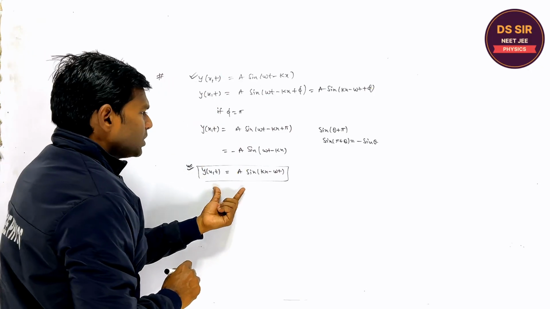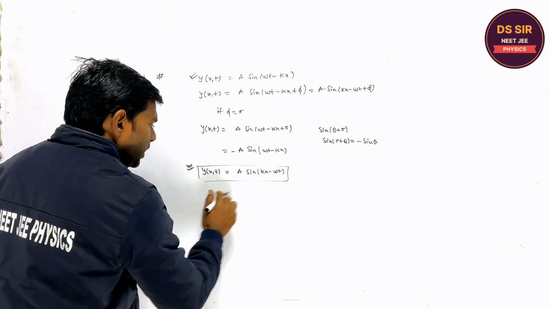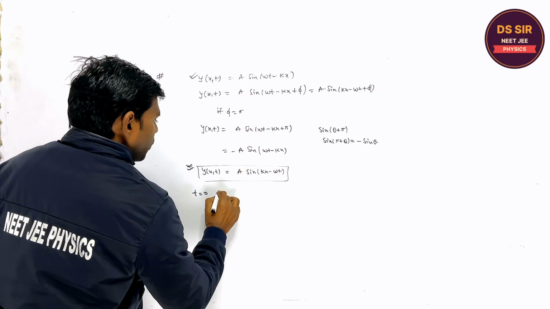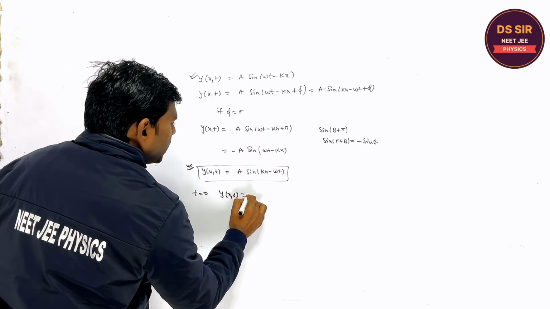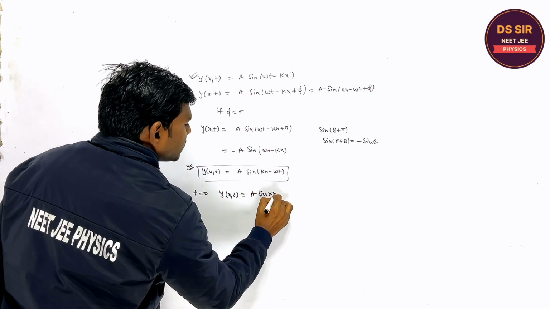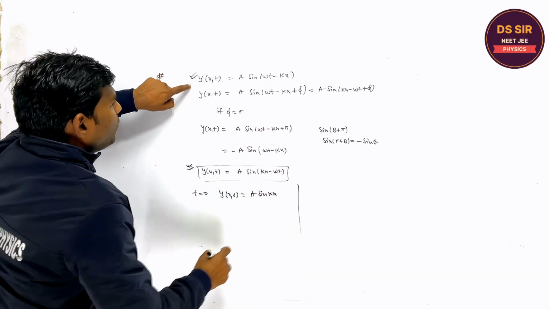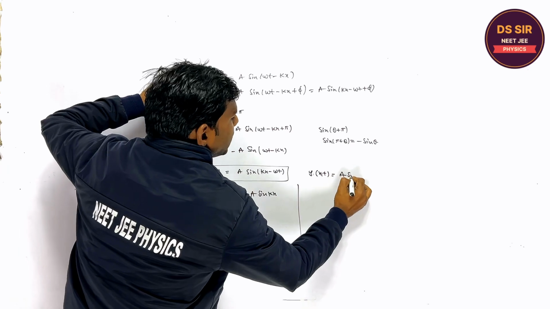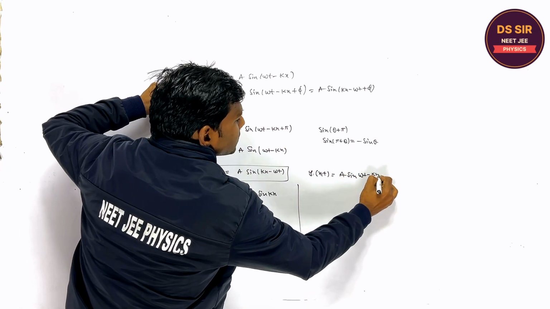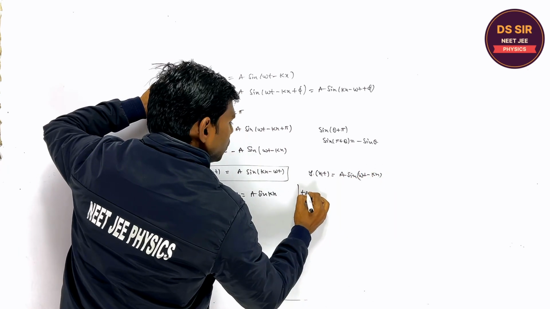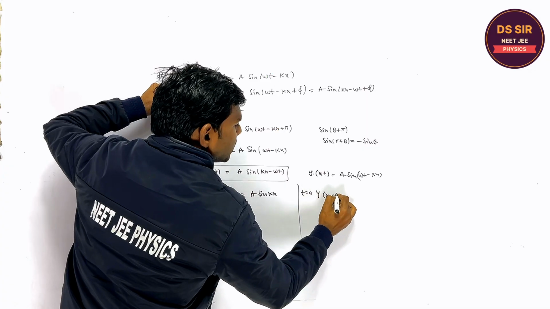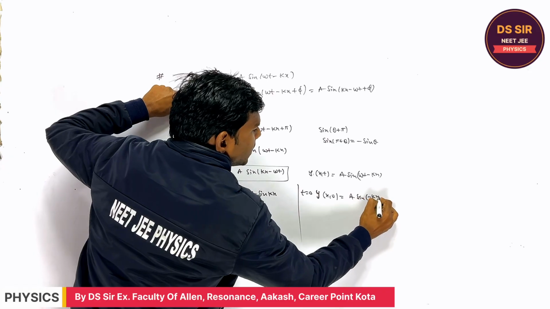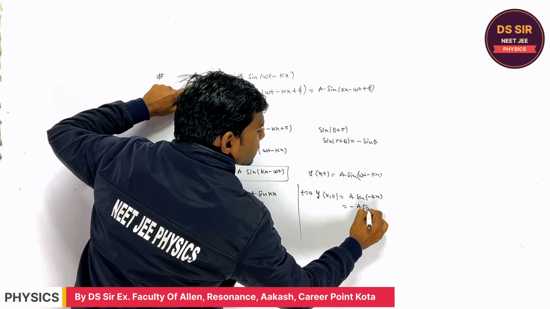This is the equation. If you take at t is equal to 0, it becomes sin kx. All right. And if you write this equation y(x, t) = a sin(ωt − kx), at t is equal to 0, y is a sin(−kx), which is equal to minus a sin kx.